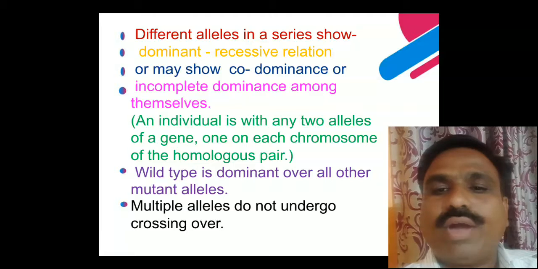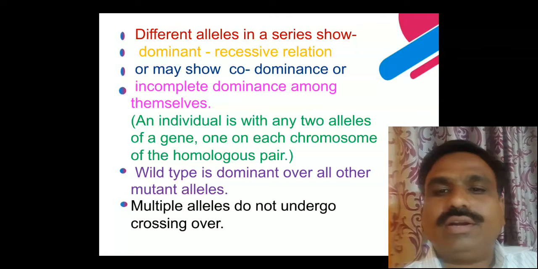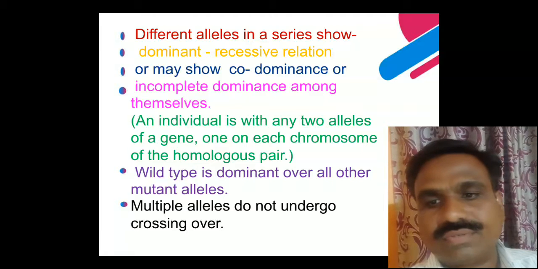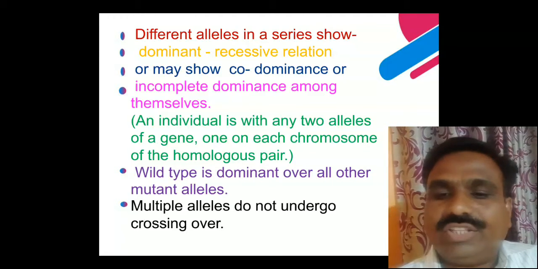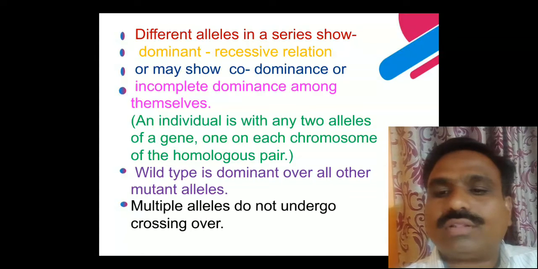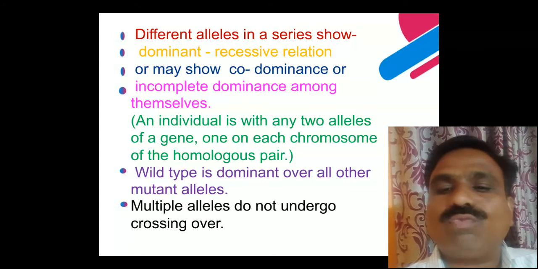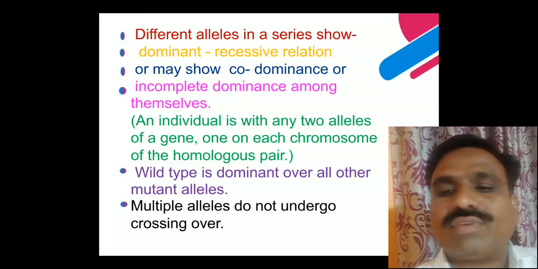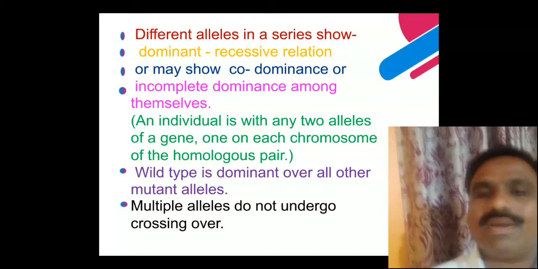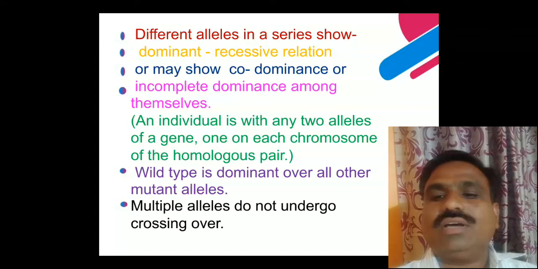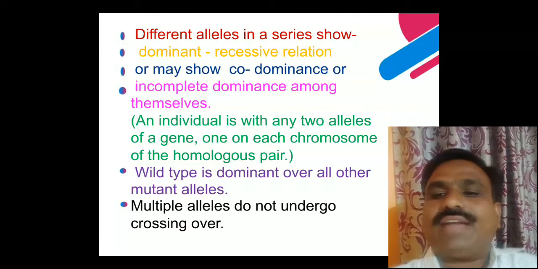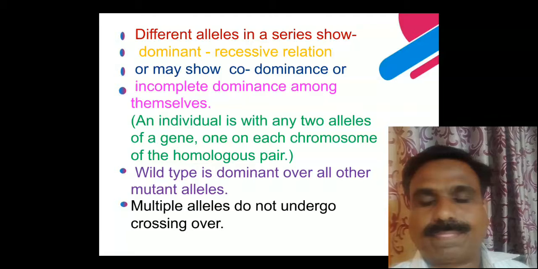Generally a diploid organism has two alternative forms of a gene, alleles. Instead of that, there are more than two alternative forms of a gene. These are known as multiple alleles. So multiple alleles are different alleles in a series.